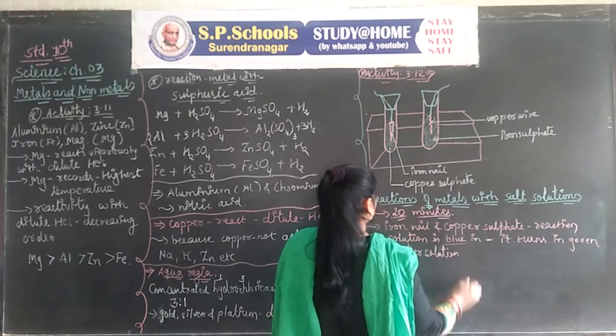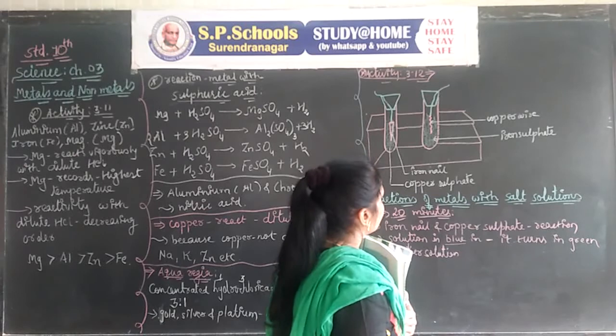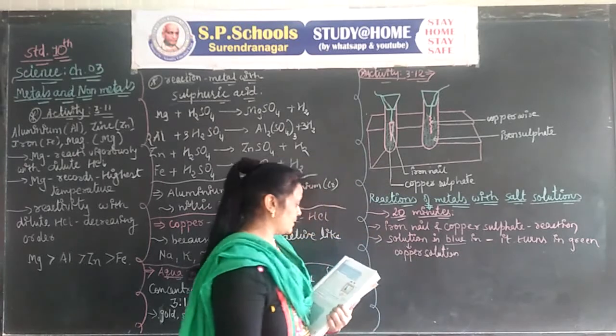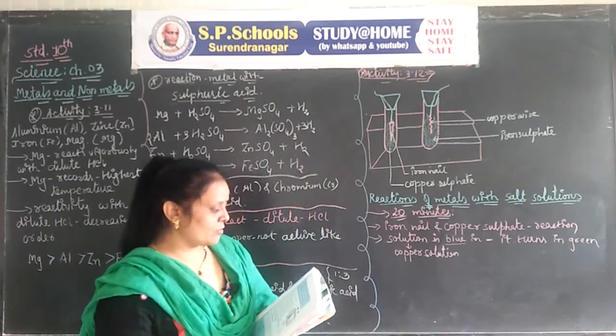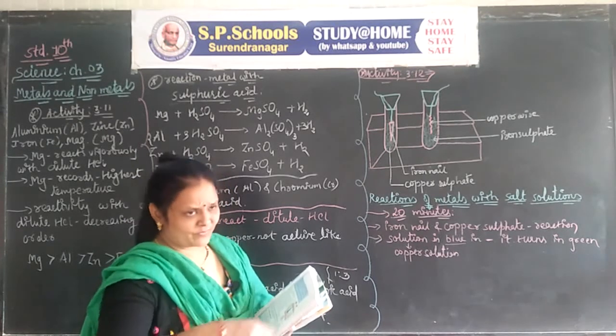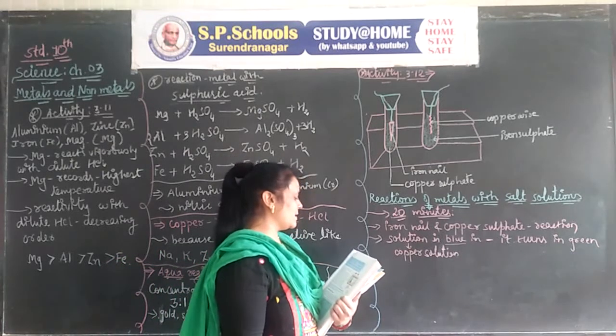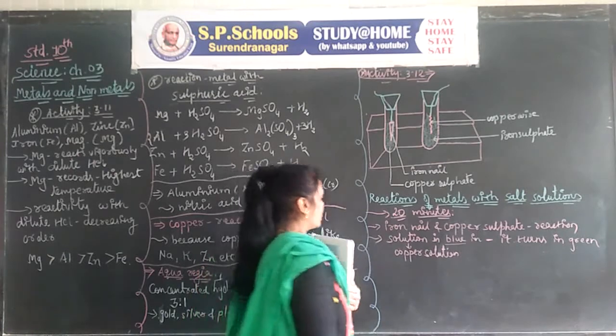The color has changed, so we say the reaction has occurred. Can you correlate your observations with Activities 3.9, 3.10 and 3.11?